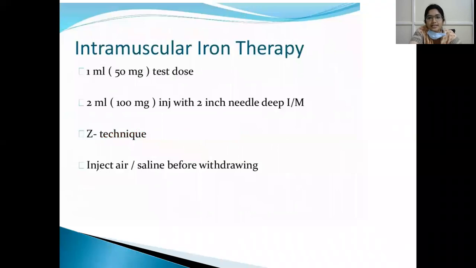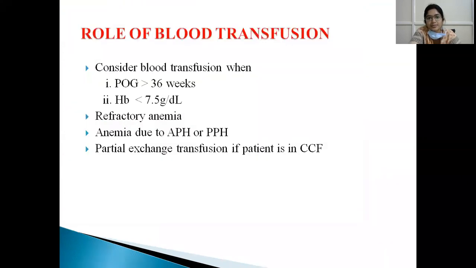So how do we give intramuscular iron therapy? A 1 ml test dose is given, and then the 2 ml, 100 milligram injection is given with a 2-inch deep IM needle, and the Z-technique is followed. First we inject saline or air before withdrawing the needle from the buttocks.